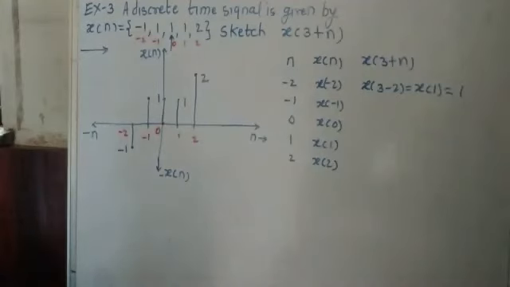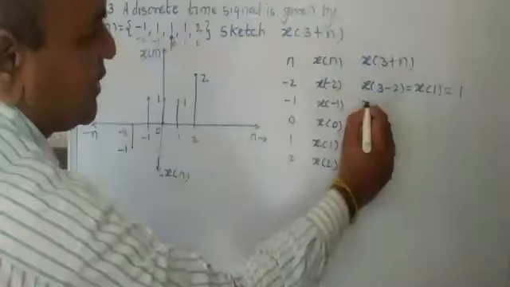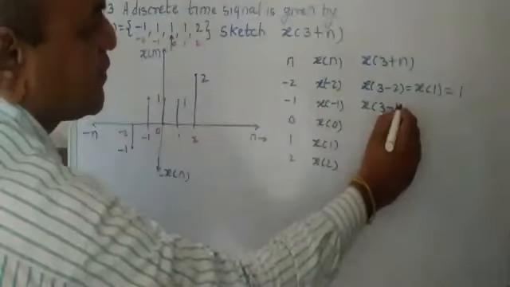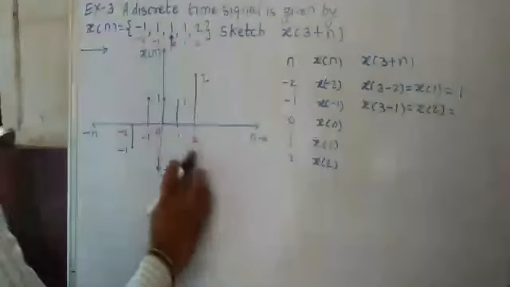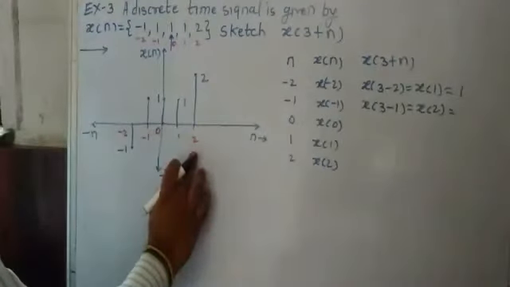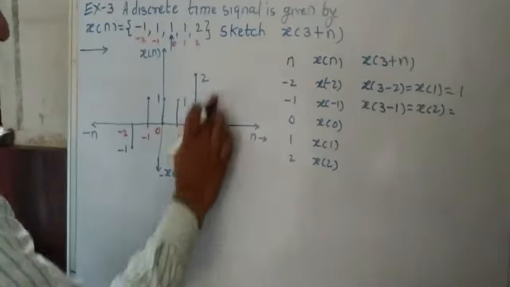Now for minus 1, we put here x of 3 minus 1. You will get x of 2. What is x of 2 from the graph? It is 2. So at n is equal to 2, its sample value is 2. So I write here it is 2.